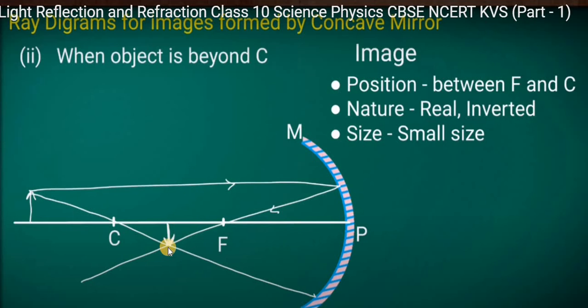Where both rays meet, at this point, this is called the image. So we get the image at a position between C and F.